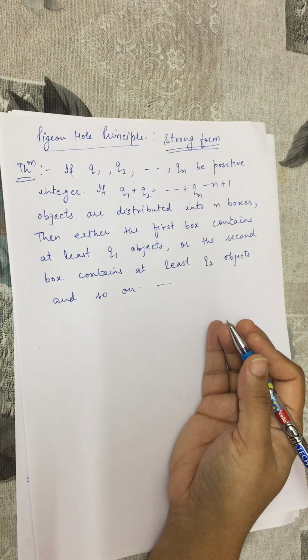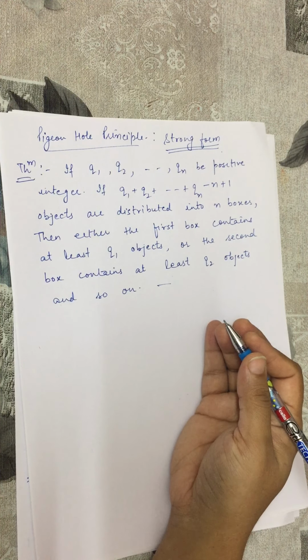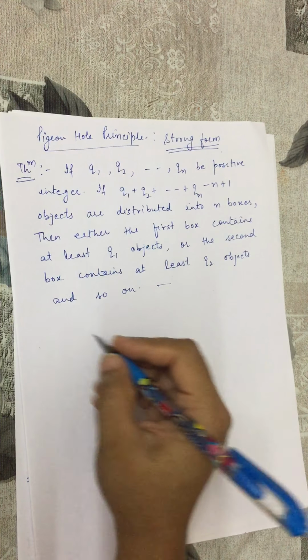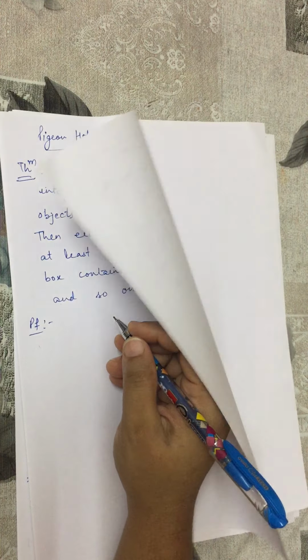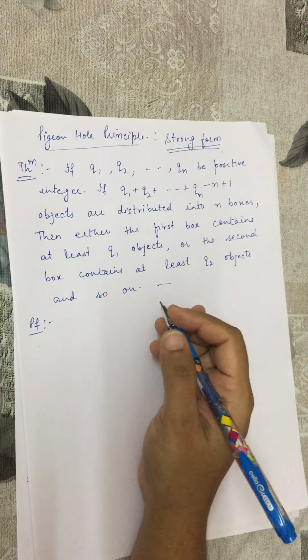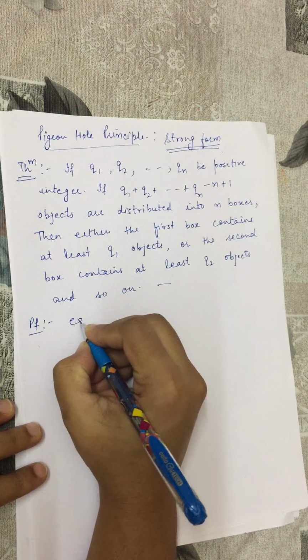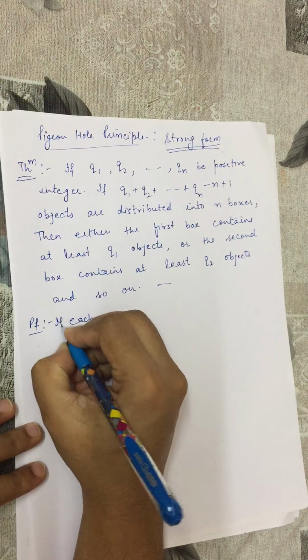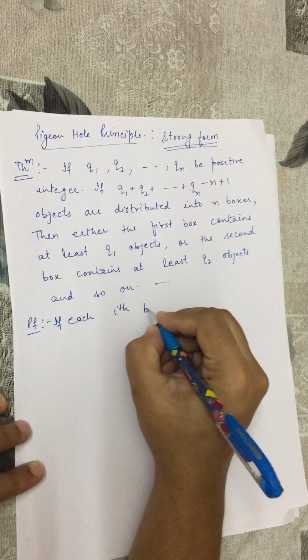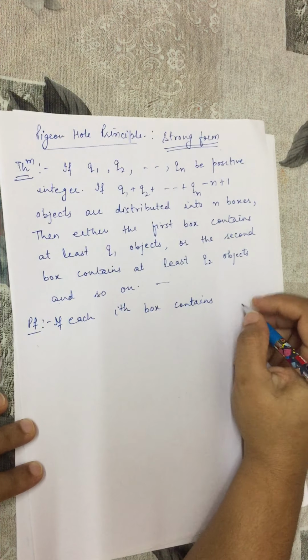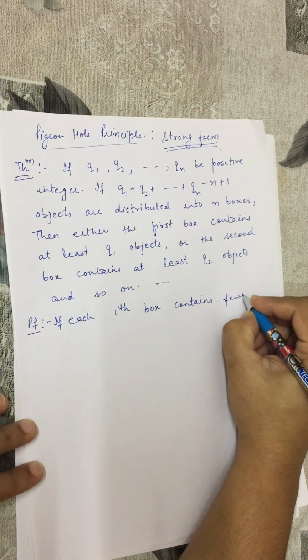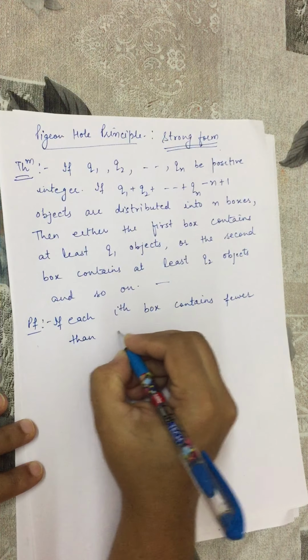If each ith box contains fewer than qi objects, then the total number of objects in all the boxes will not exceed q1 minus 1 plus q2 minus 1 up to qn minus 1.